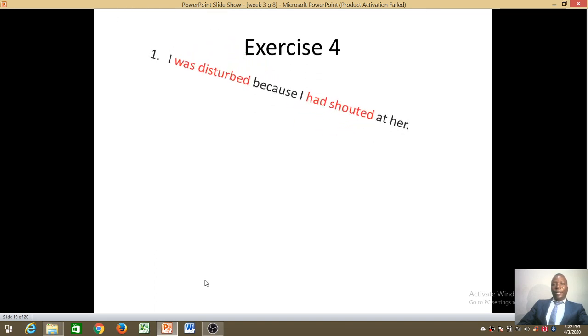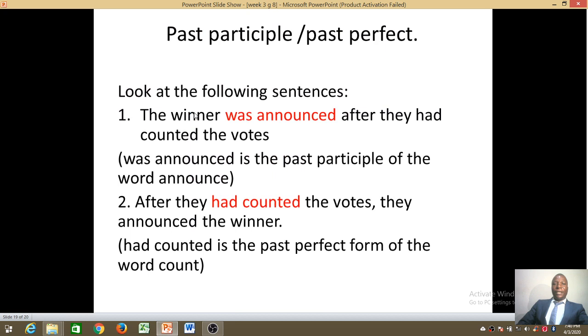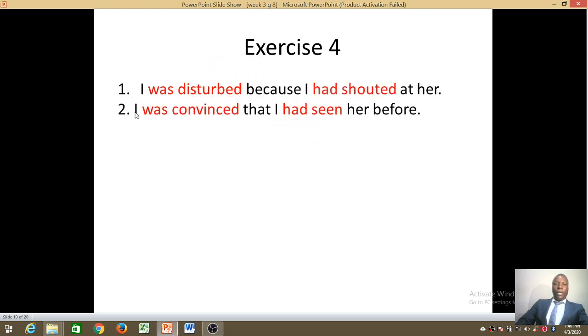There is some work that you are supposed to do in the pupils book, but this work here is already here. So our work here right now is just to identify, is it past participle, or are we talking about the past perfect? So let's go through. Look at the first sentence. I was disturbed because I had shouted at her. Was disturbed is in past participle. Had shouted is in past perfect.